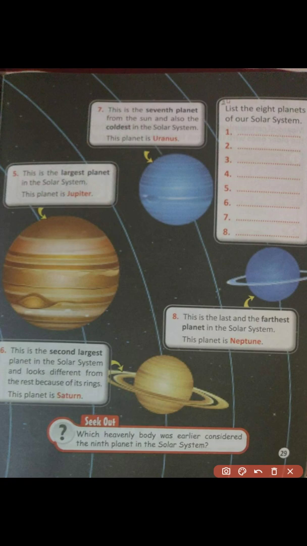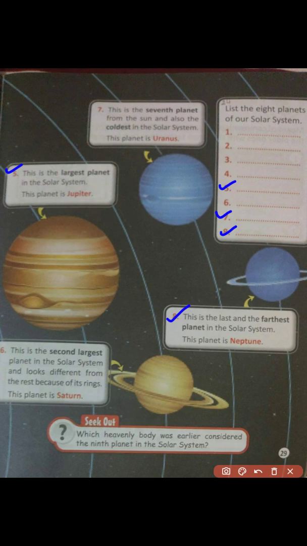So this planet is Uranus. Uranus is the 7th planet. Next, this is the largest planet in the solar system. This planet is Jupiter. So Jupiter will be in 5th number. Next, this is the last and the farthest planet in the solar system. This planet is Neptune. So Neptune will be here in the last number, 8th number.